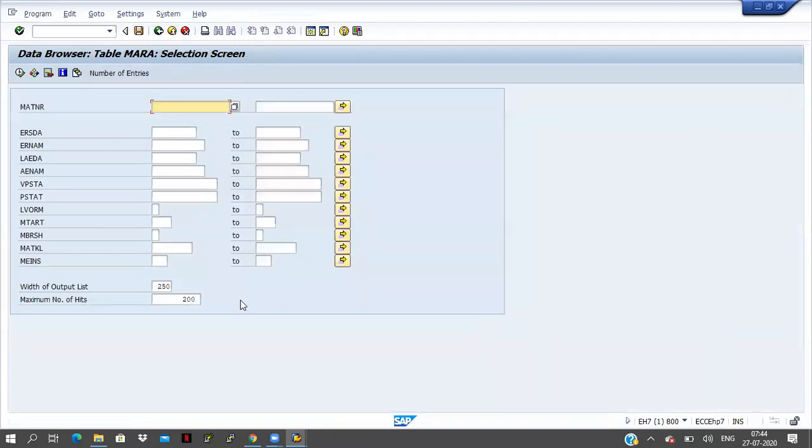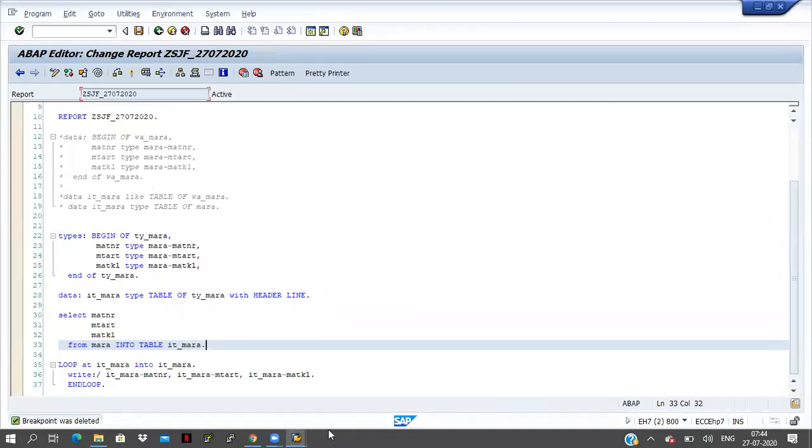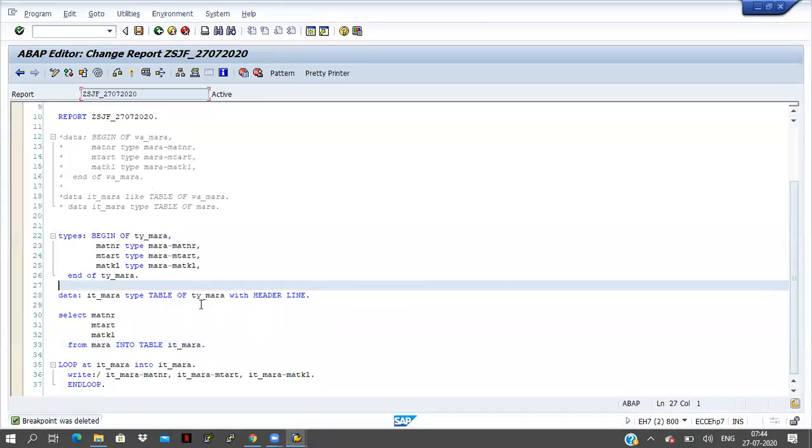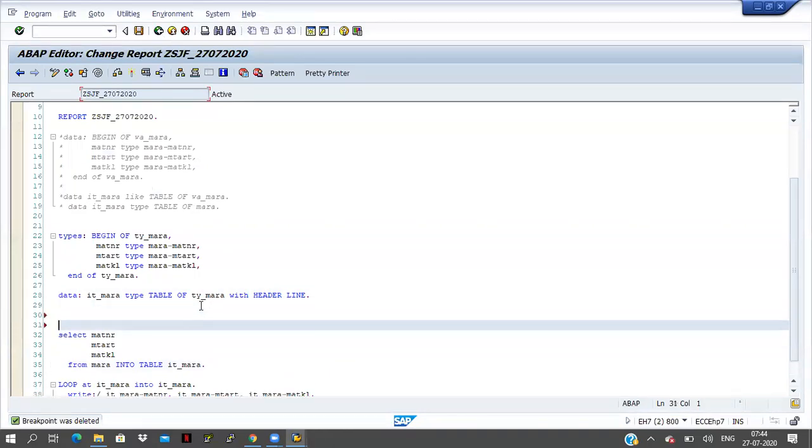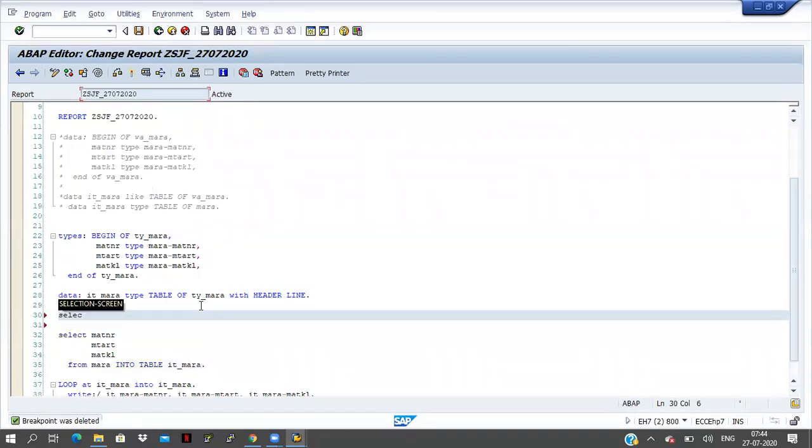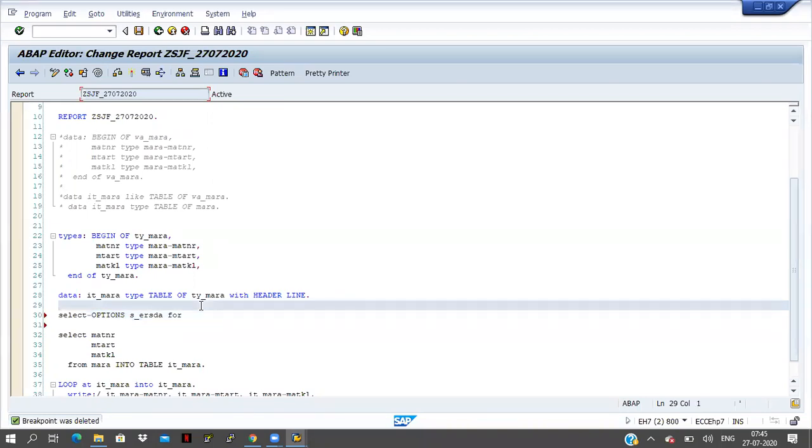So we have to give one select option. Select option s_ERSDA for. So here I am using a select option, right? Directly we cannot give the data type and length.